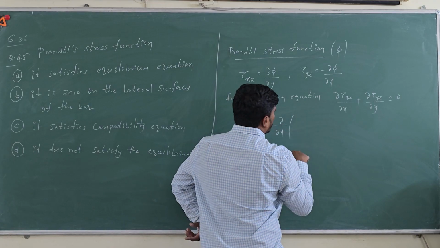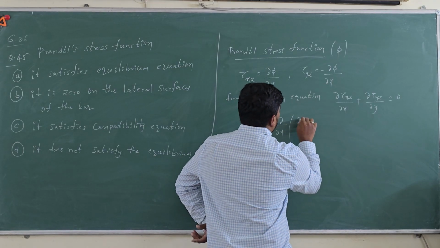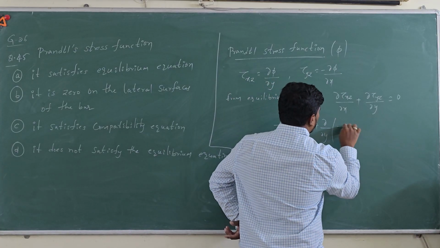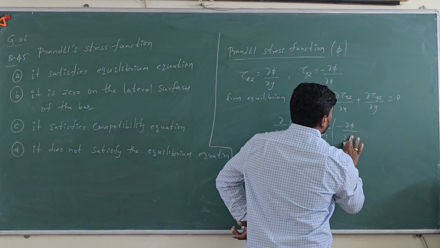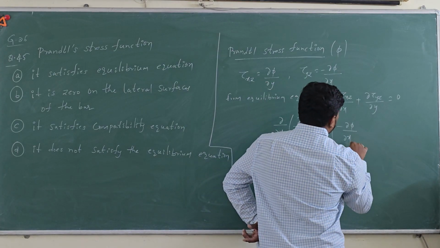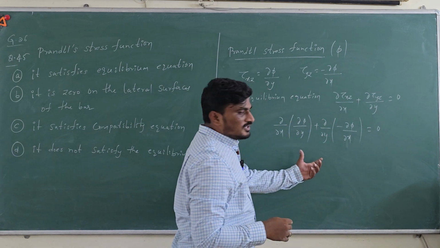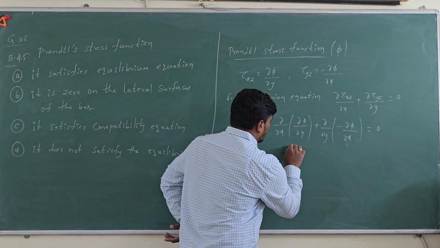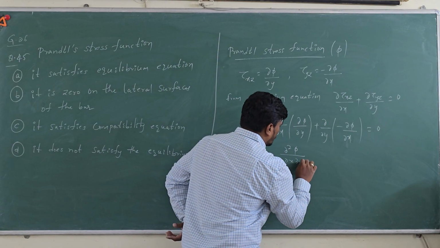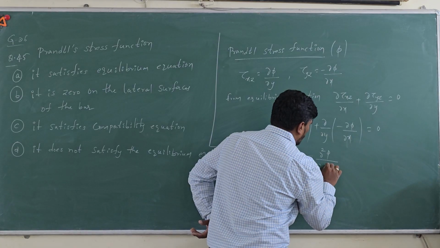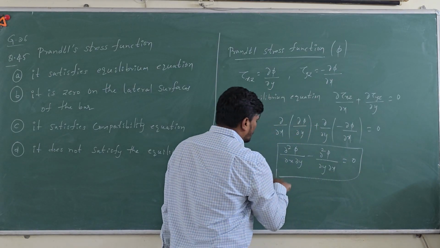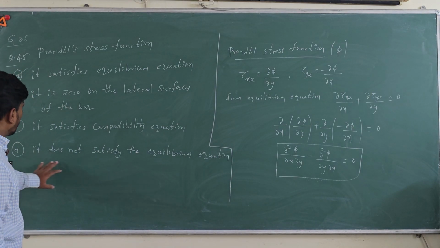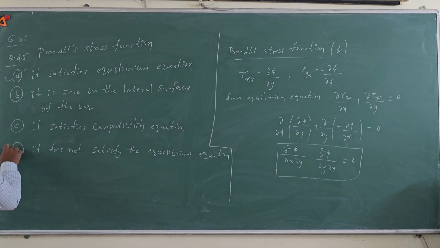If you substitute the above two expressions in the equilibrium equation, dou by dou x of dou phi by dou y plus dou by dou y of minus dou phi by dou x is equal to 0. Now you can see from this equation, it's satisfying the equilibrium. This will turn out to be dou square phi by dou x dou y minus dou square phi by dou y dou x. So it satisfies the equilibrium. Now the first option is correct. If you see the fourth option, it does not satisfy the equilibrium equation, so you can eliminate this directly.